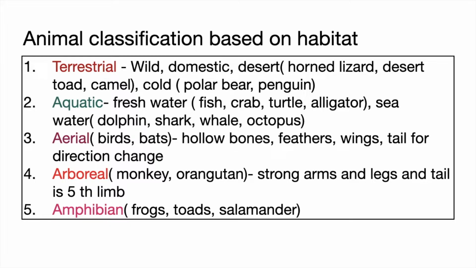Arboreal are the ones that live on the trees primarily, and they are monkey and orangutan. They have strong arms and legs, and the tail is used as a fifth limb. Amphibian, frogs, toads, and salamander. They live both on land and in water.